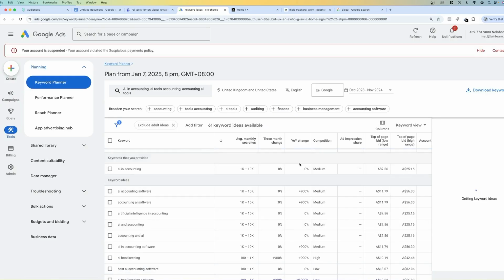But the whole point is that you use this tool to play around with and just find keywords that have pretty decent search volumes, low competition, or a very high 3-month change. That would indicate that you've got something that has a lot of demand for.